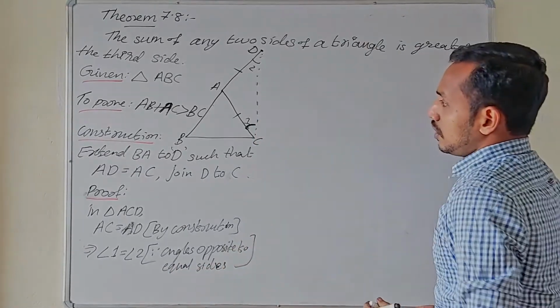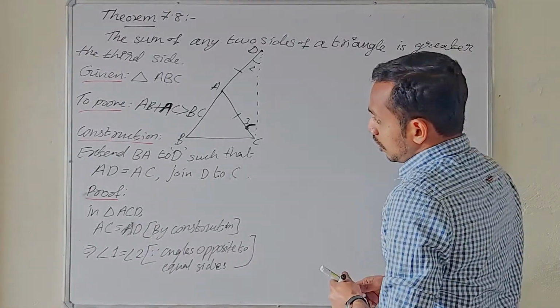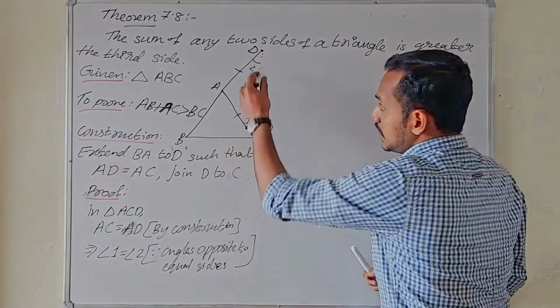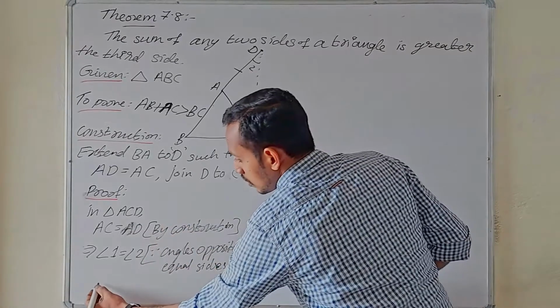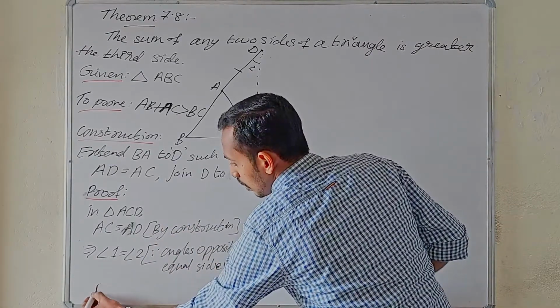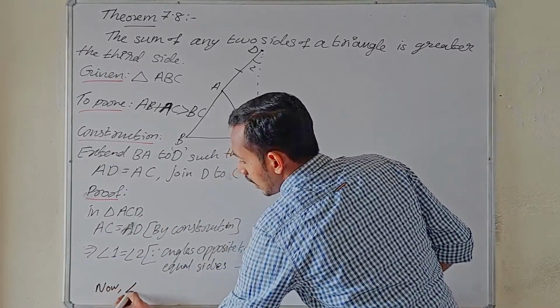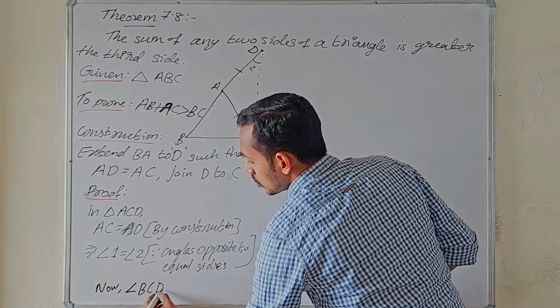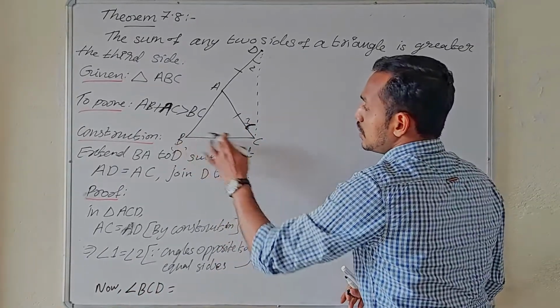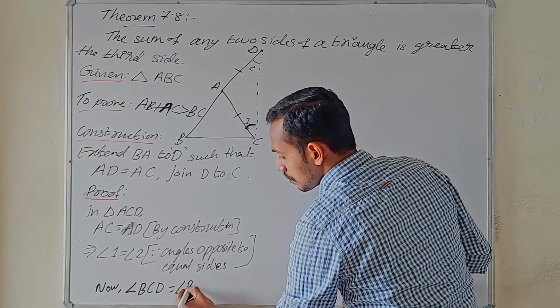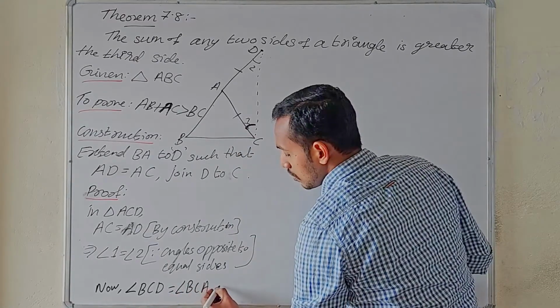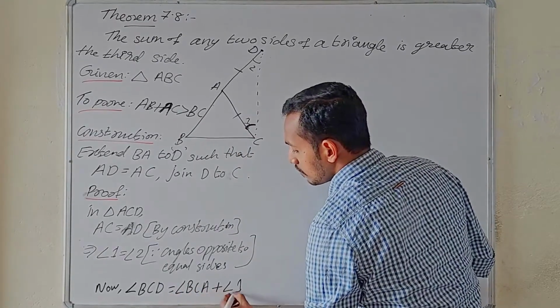Okay. Now come to the angle BCD. Angle BCD is equal to angle BCA plus angle 1. Am I right?